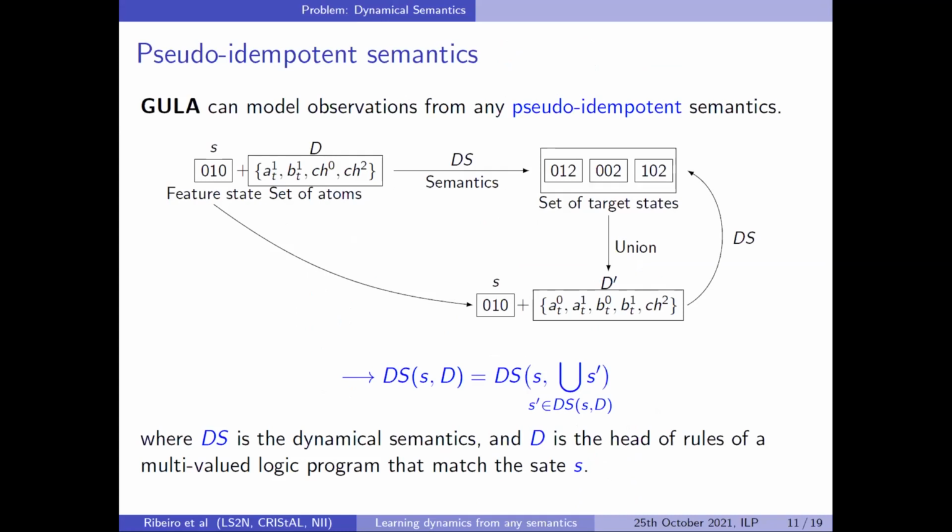So we capture these three semantics and actually many more. One thing we did in the paper is to characterize the class of semantics we capture. It's a semantics we call pseudo-idempotent. I will not go too much into detail, but if you consider a semantics as a function, it takes a feature state as input and a set of atoms that are the heads of the rules that match the feature state. And it produces a set of target states. So a semantics produces transitions, basically. If you take these target states, make the union, and apply the semantics again, and you find the same target states, then we call it a pseudo-idempotent semantics. So you have a property below. Any semantics that respects that is captured by our algorithm.